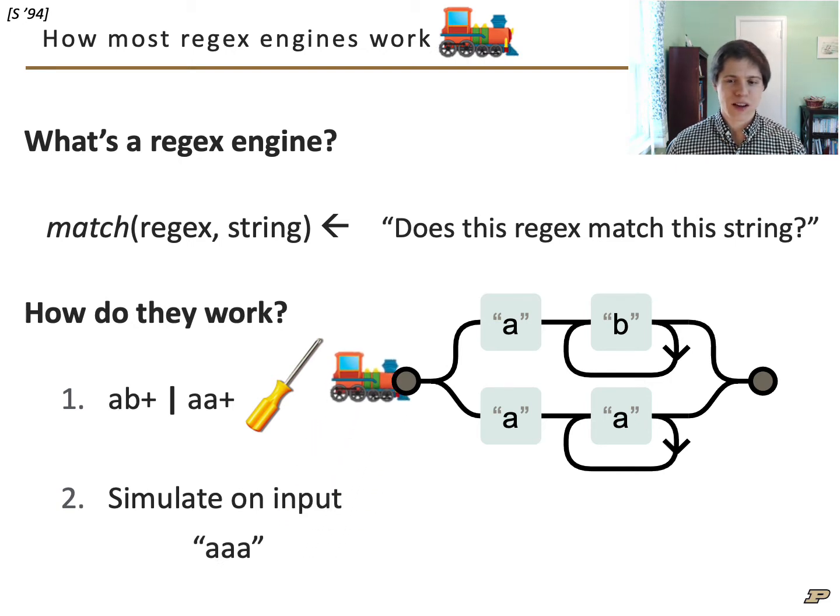So here's an example on the string AAA. The regex engine has a choice here. Should it go up or down? Most regex engines use a backtracking search, so it'll try going up, and A matches, so far so good. B doesn't work, so we're going to have to head back and go down. This time we see the A again. We have two more A's to kill, so there's one. And you can eat another A and proceed. We declare success. It matched.